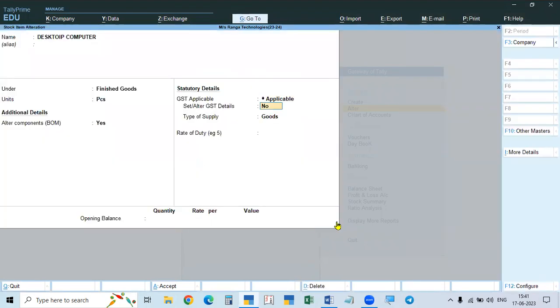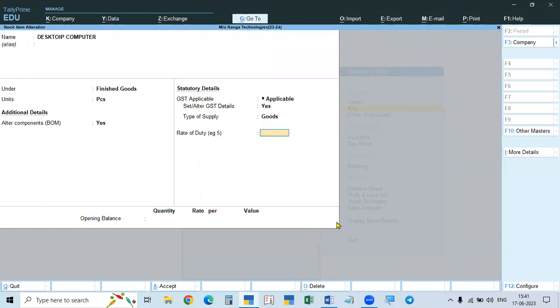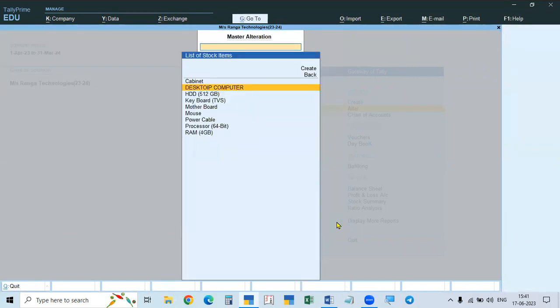The list is prepared, and then for GST applicable, set or alter GST details, yes, HSN code, taxable, and the tax rate, give the rates, and then accept this. So we completed up to this one.